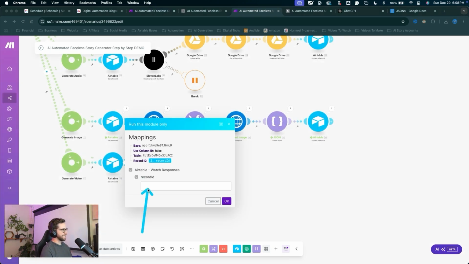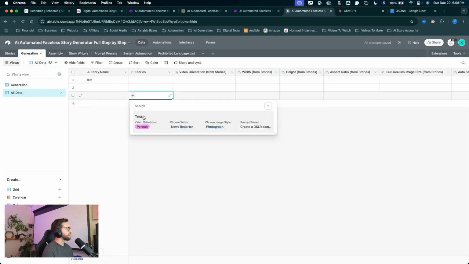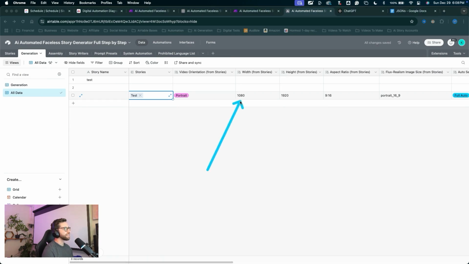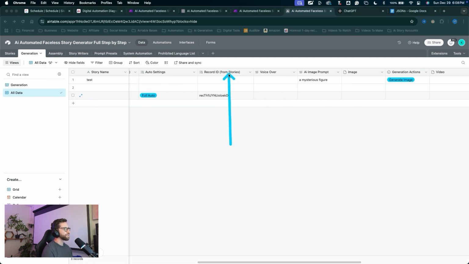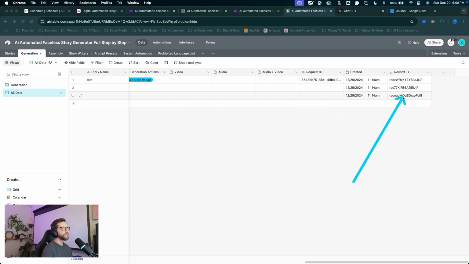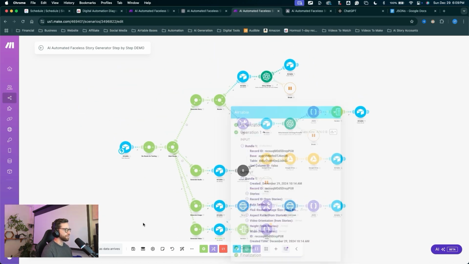Now we can input a record ID that has those elements in it. Let's go create that. We'll jump back into Airtable. In all data in the generation table, I'll find the stories field. I will link our test story to that field, and we can see now we have the settings pop up from our story in the stories table. Let's grab the record ID, not this record ID from stories, but the record ID from this generation table record. There it is. I'll copy that. Again, why I like to put record IDs at the end. We can always find it if we need it. Come back into Make, paste the record ID right there and run that module by itself.